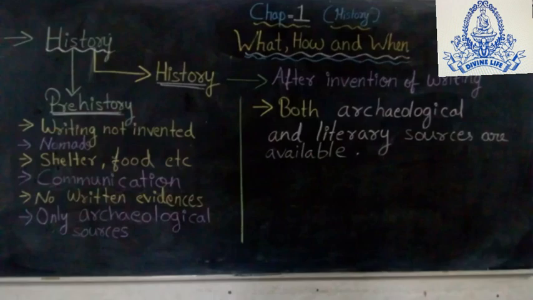So first of all we take prehistory. What is written here? Prehistory was the period when writing was not invented. That means you can't get any written proof from this period. The nomad people, also we can say the hunters and gatherers, were the people who lived at that time. They were not fixed in a place.